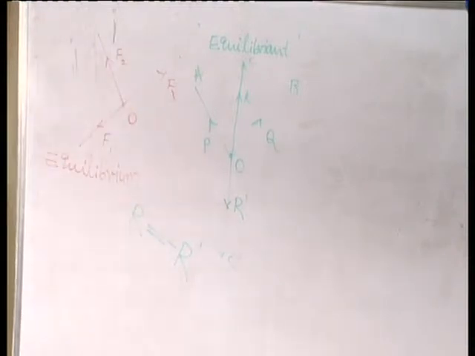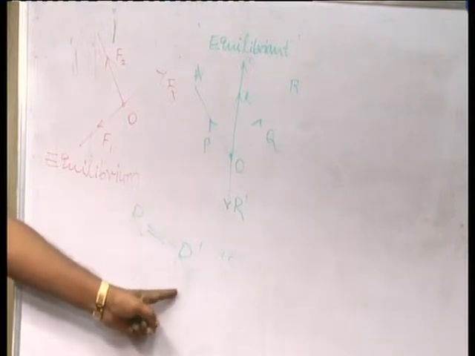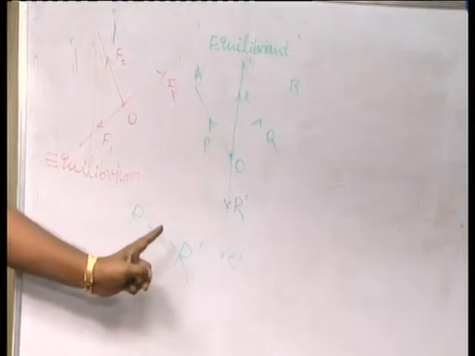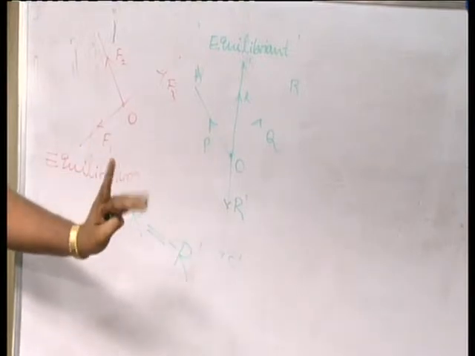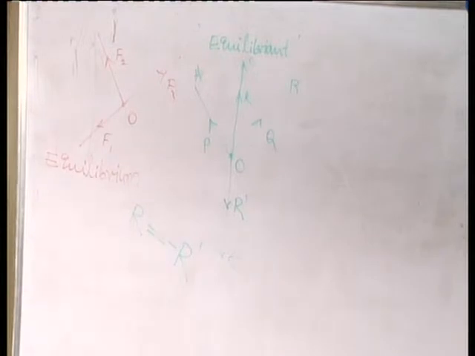The word equal stands for their magnitude: the magnitude of the resultant and the equilibriant are the same. Opposite means the directions of equilibriant and resultant are in an opposite sense. An equilibriant is a single force which is equal and opposite to the resultant. This is the meaning of the word equilibriant.